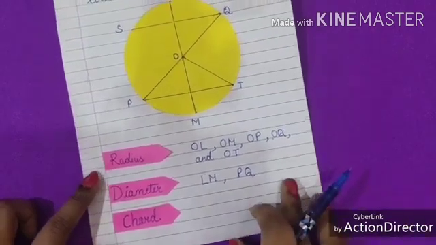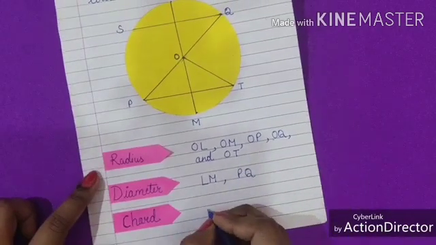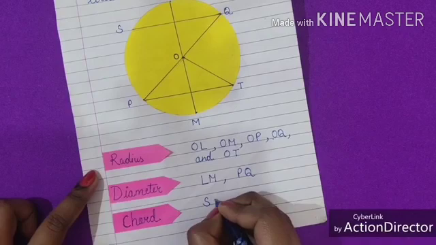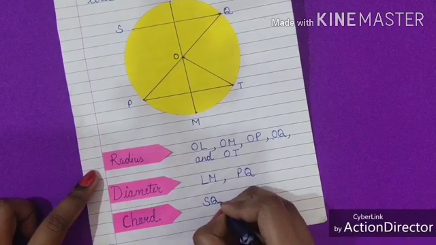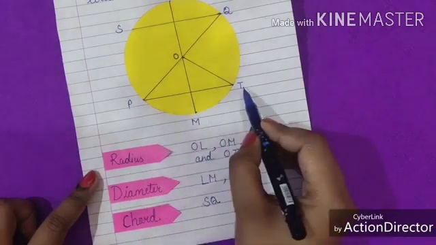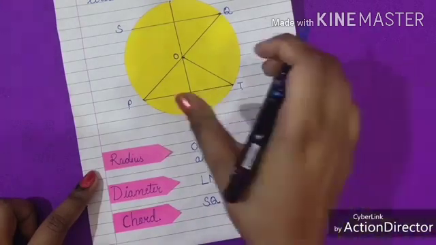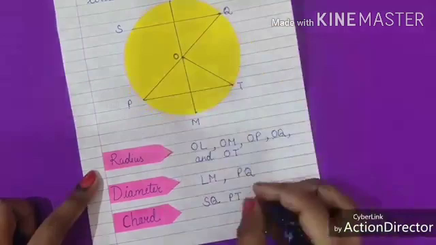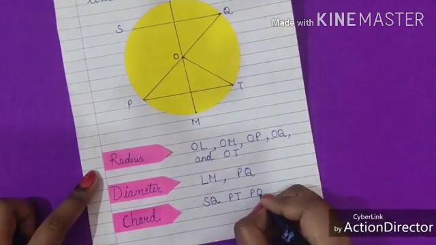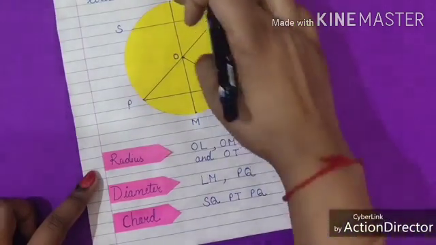So here we will write SQ, PT, PQ and LM.